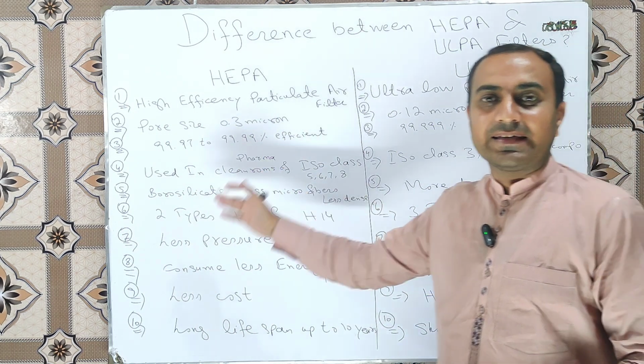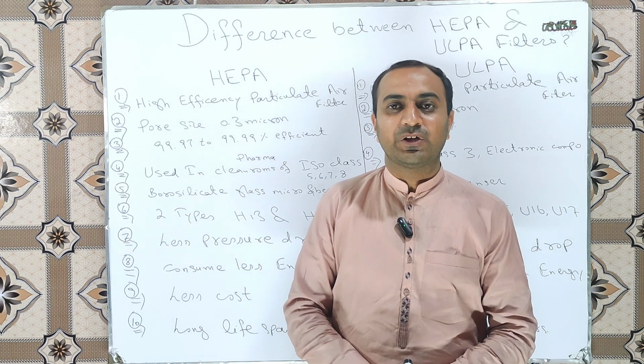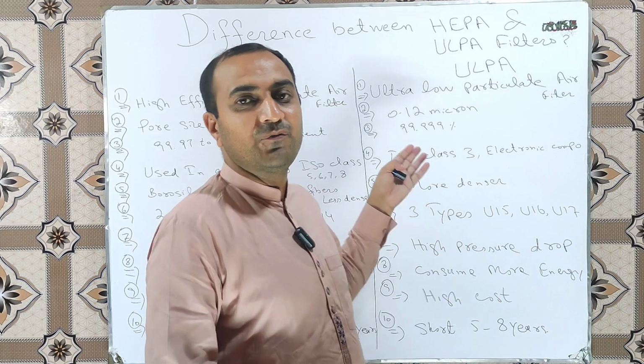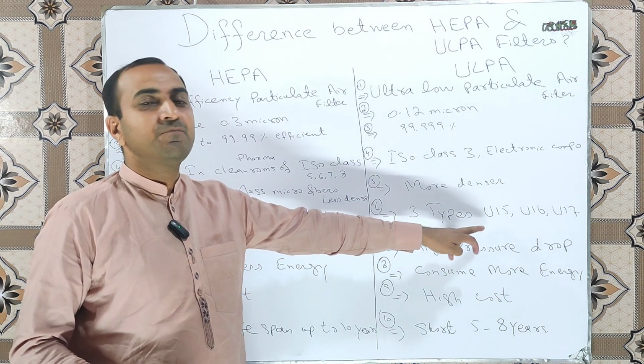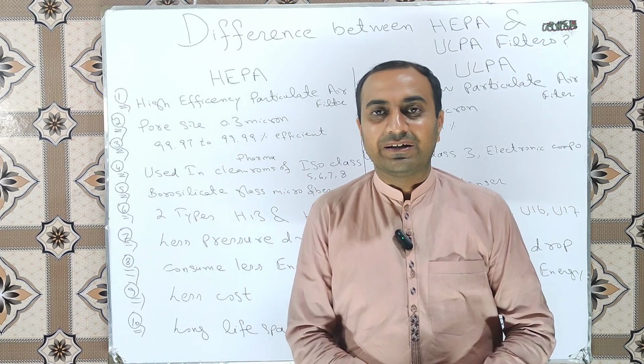Next one is the types. There are two types of the HEPA filters, H13 and H14, whereas there are three types of ULPA filters and these are U15, U16 and U17.